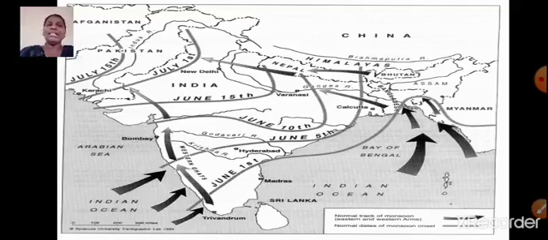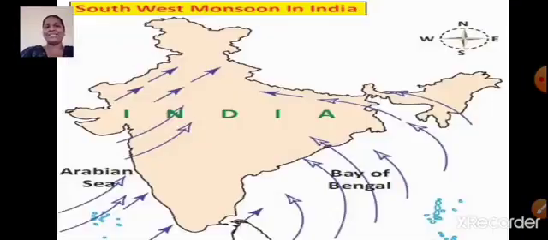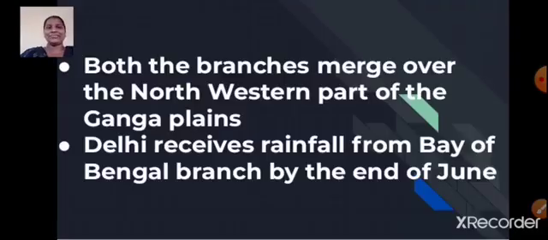Okay, students. Then what happens? Yes, it then gets deflected towards the west. Why is it so, students? Why does it get deflected? Yes, due to the lofty mountain ranges, due to the Himalayas present here. Okay, and thus giving rainfall to the Ganga plains. Okay, students, here in this map you can see, the Bay of Bengal branch gets deflected towards the west. Okay, students, and why is it so? Yes, it is because of the Himalayas.